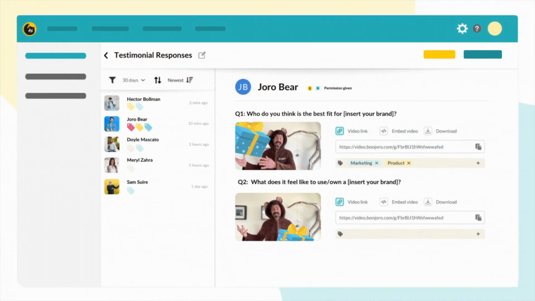I'm going to be introducing Bonjoro's newest feature for testimonials, tagging. Tagging will allow you to stay organized and create multiple walls of love based on your tags. So let's jump into it.